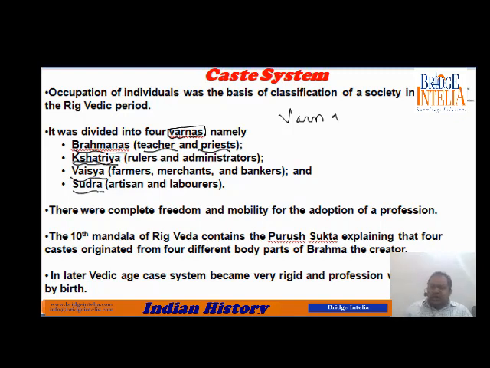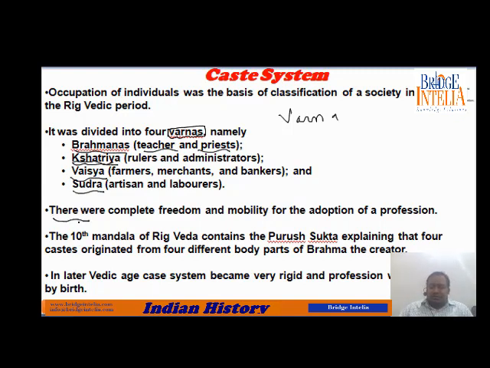Shudra was the lowest caste. The Shudra caste was basically conceptualized as somebody who does not have knowledge, who could not do much in life. So they were supposed to only serve other people. They were not supposed to gain knowledge. They were told that your purpose in life is to serve people from other castes. You are born for that purpose only.